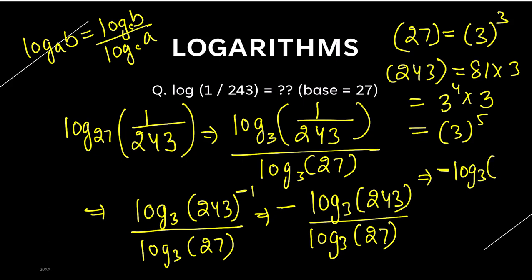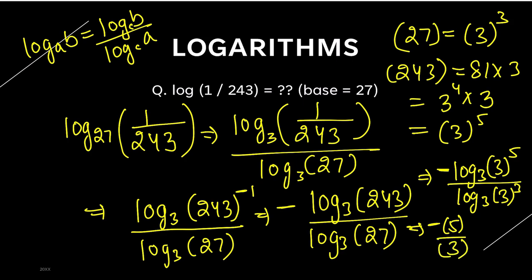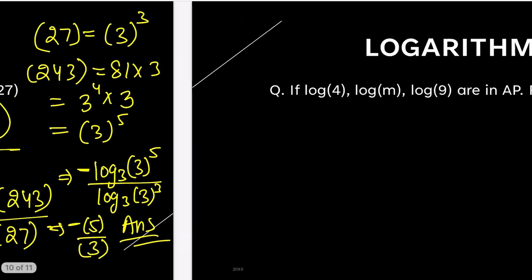Now, next step is minus log 3. What is 243? This is 3 raised to the power 5. And 27 is 3 raised to the power 3. Right? So now you can bring 5 in the front, as well as 3 in the front. You will be left with log_3 3 in the numerator and denominator, that is 1. So your final answer is minus 5 by 3. I hope this is clear. Just the application of logarithm formulas. So you have to know those 5-6 formulas by heart, and you should be able to come to the solution.